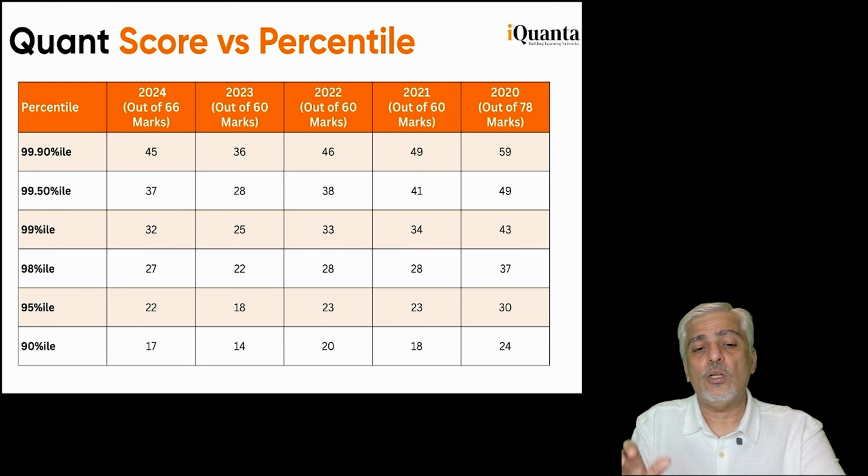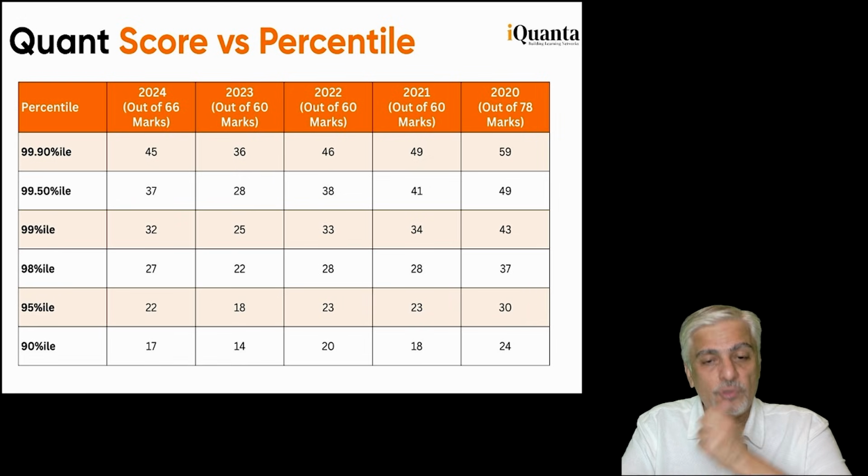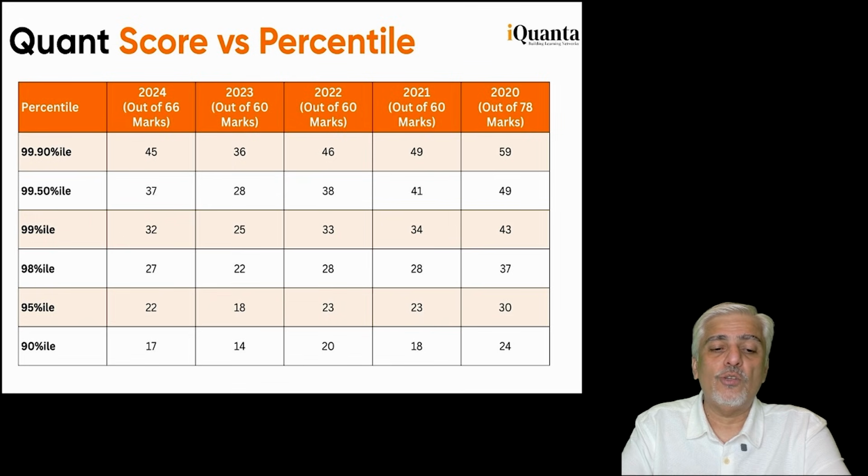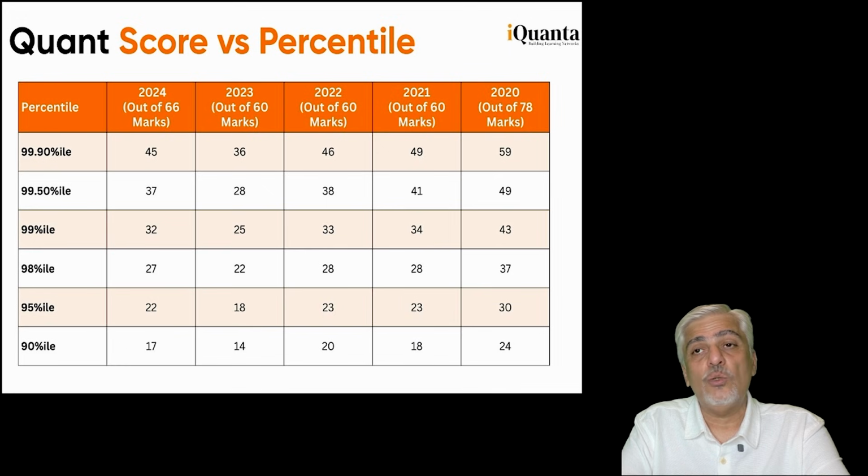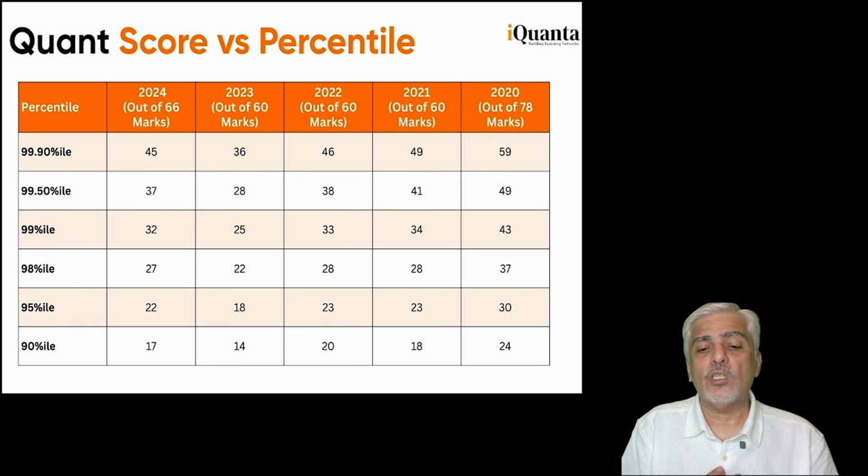Okay, let's look at quant score versus percentile over the last few years. This is CAT 24. What was the score versus percentile? If you don't look at 99.90, and look at the 99 percentile, which is a very good score in a particular area, then the scores have been approximately 50% of the actual score, or slightly more than 50%.